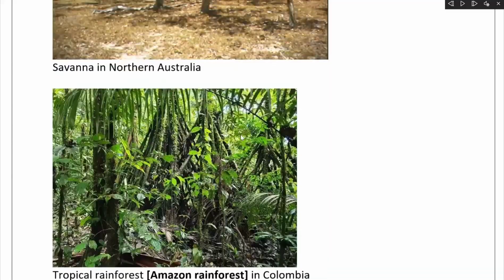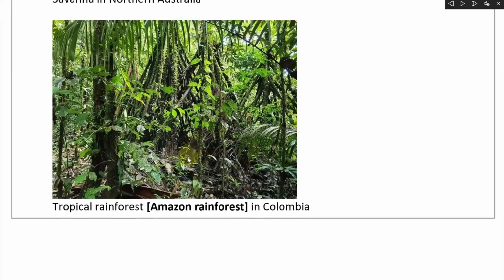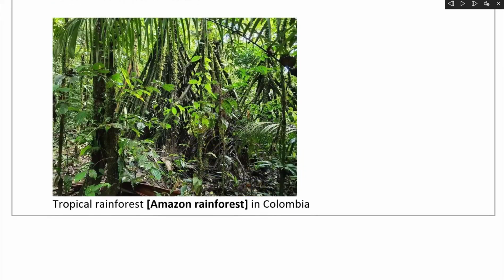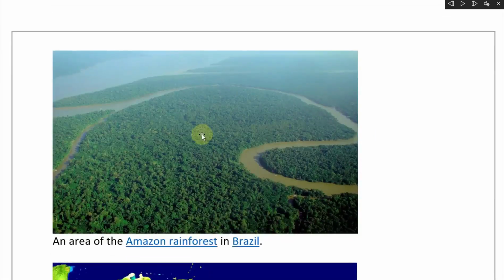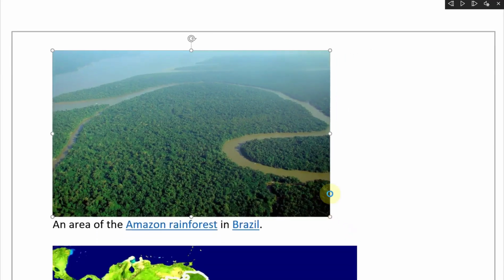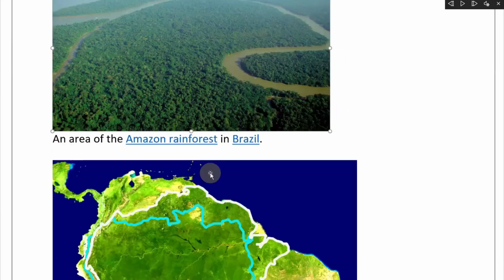And now what we have here is a tropical rainforest. It's the Amazon rainforest. So you have super thick vegetation and high rain, high temperature, etc., in Colombia. Very, very fascinating. Here's an area of the Amazon rainforest in Brazil. So yes, very, very thick vegetation. And yes, hot and a lot of rain.